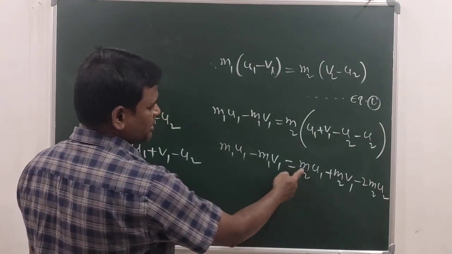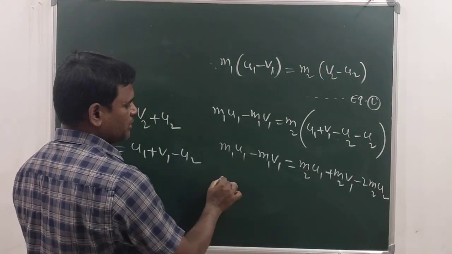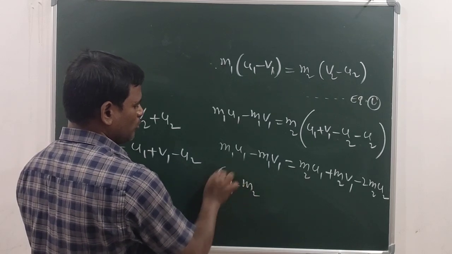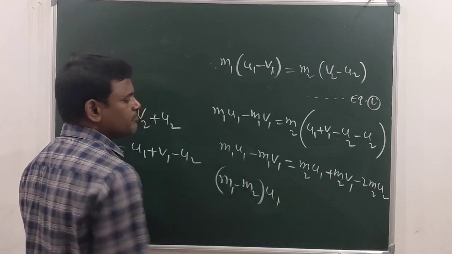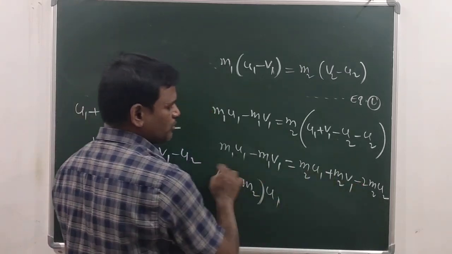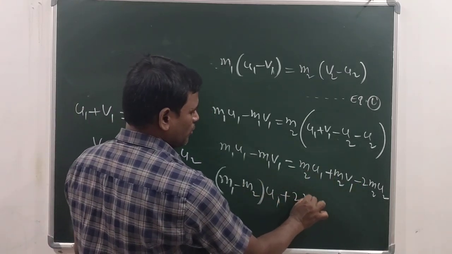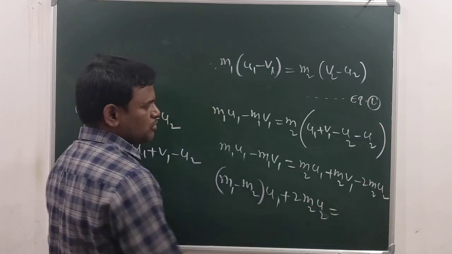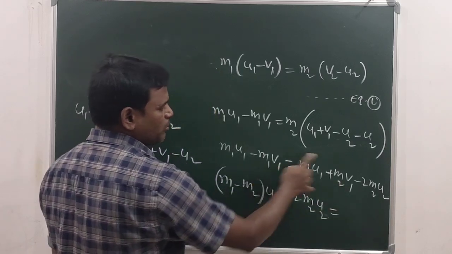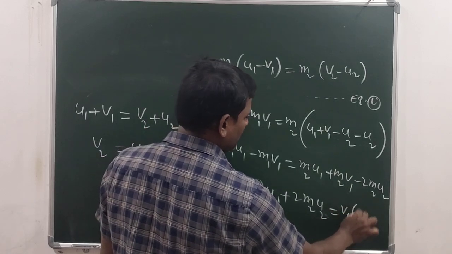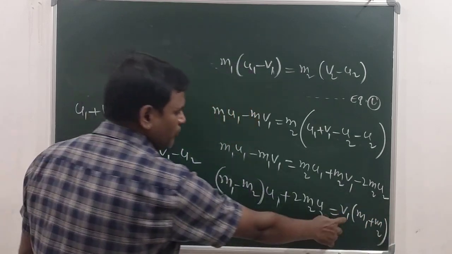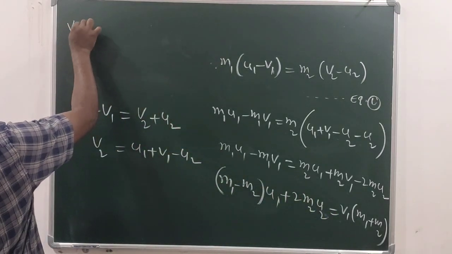Okay. So bring this one to the left side. Send it to the left side so that you will get M1 minus M2 into U1, and transfer this one to the left side so that you will get 2M2 U2. So here M2 V1 is there. When it goes to the right side, take V1 common, M1 plus M2. Now V1 is equal to how much?